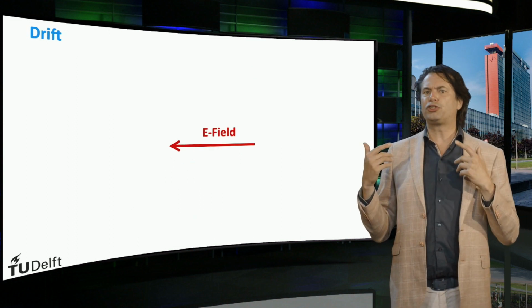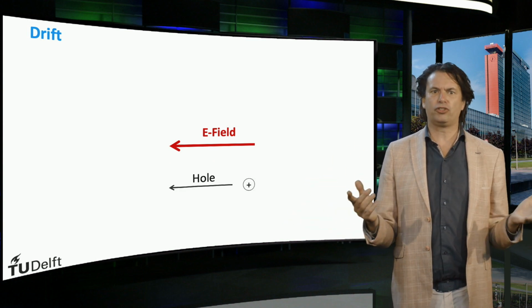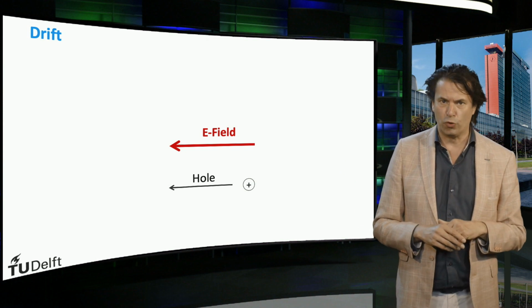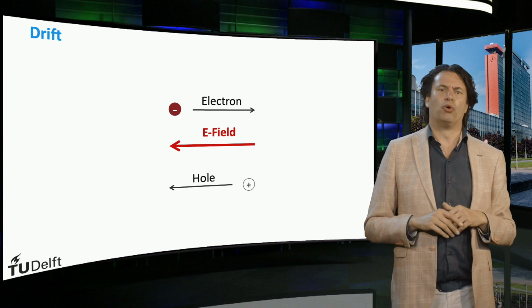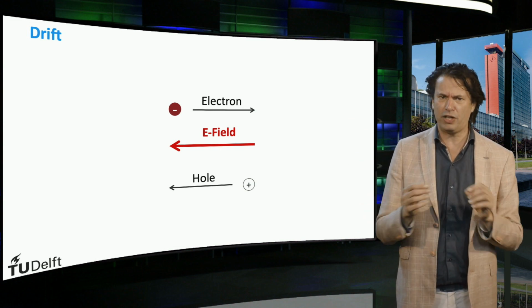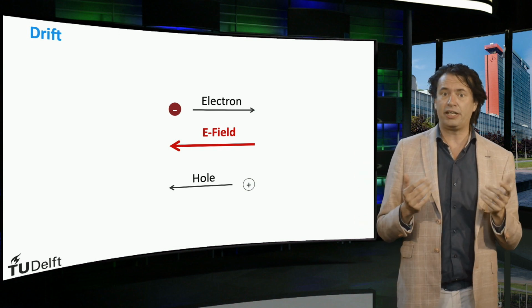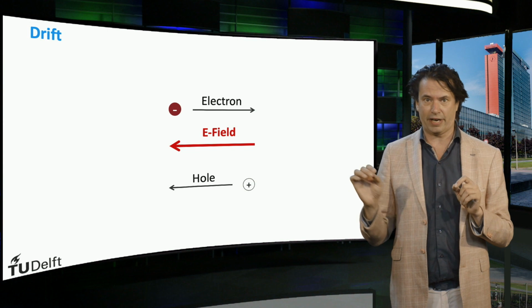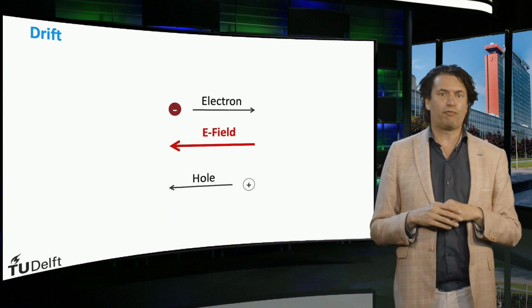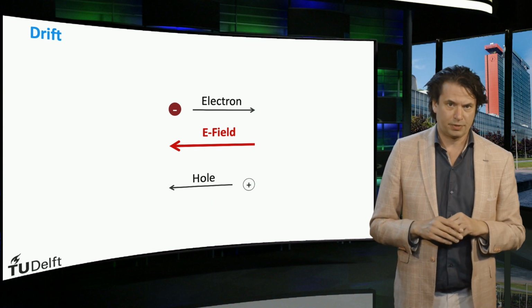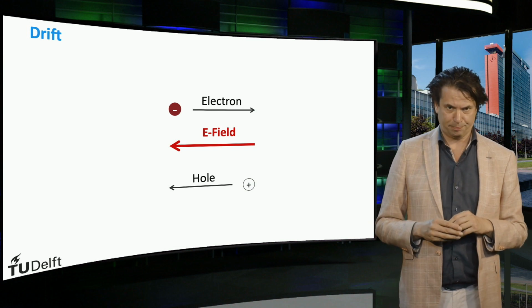Now we move to the second transport mechanism, drift. Charged particles like electrons and holes can also be moved under the influence of an electric field. If a positively charged hole is positioned in an electric field, it will experience an electric force in the direction of the electric field. Consequently, it will start moving in that direction. A negatively charged electron will experience a force in the opposite direction of the electric field. The electron will start moving in a direction opposite to the electric field.